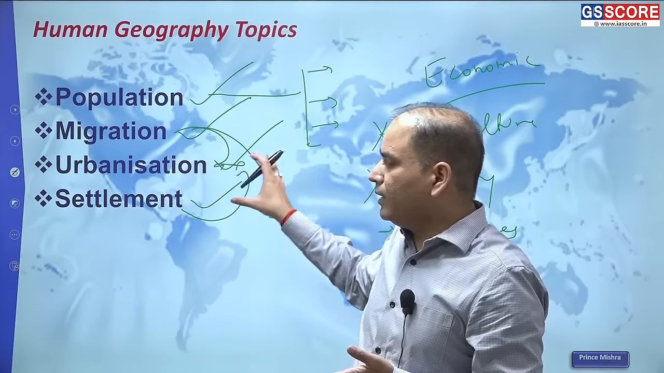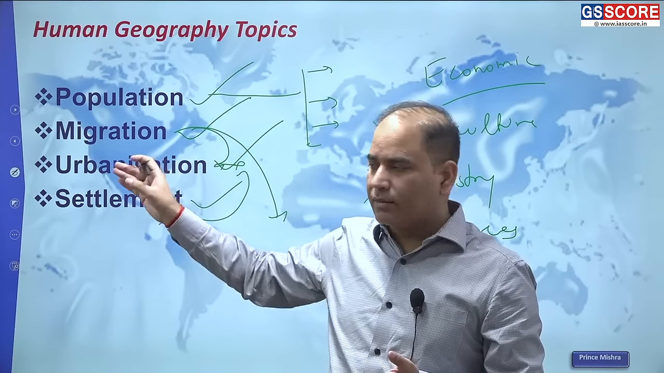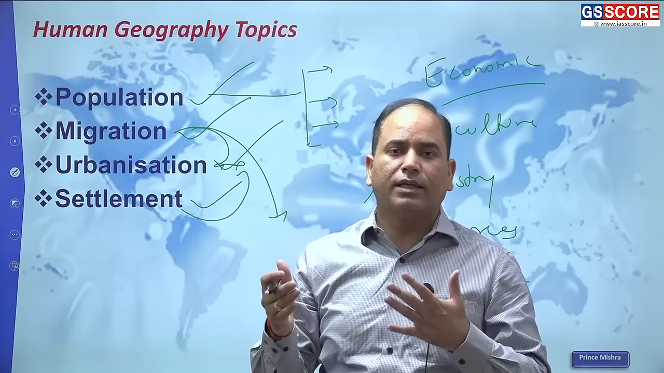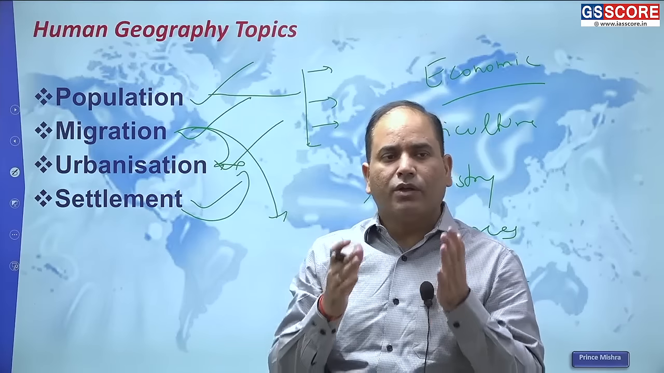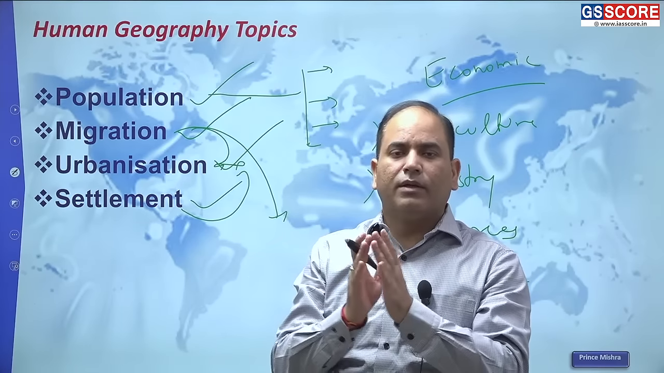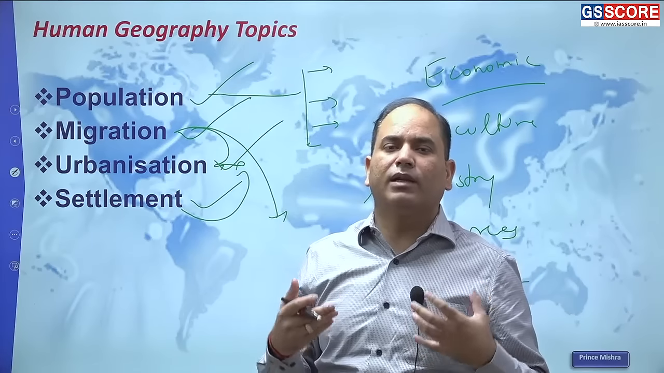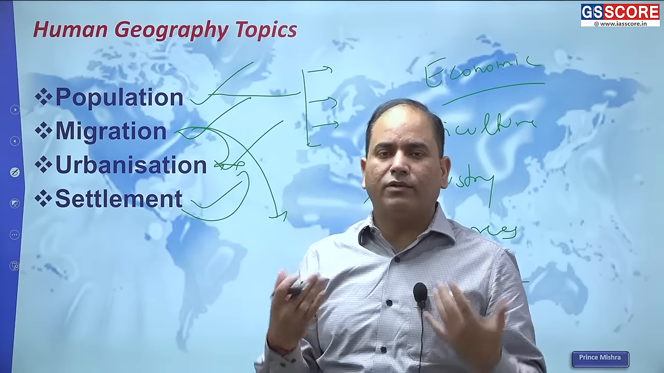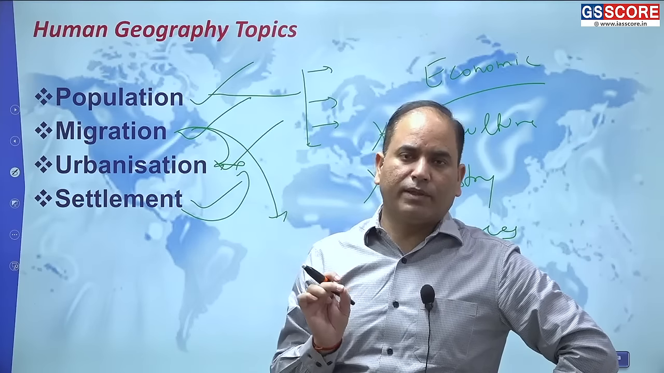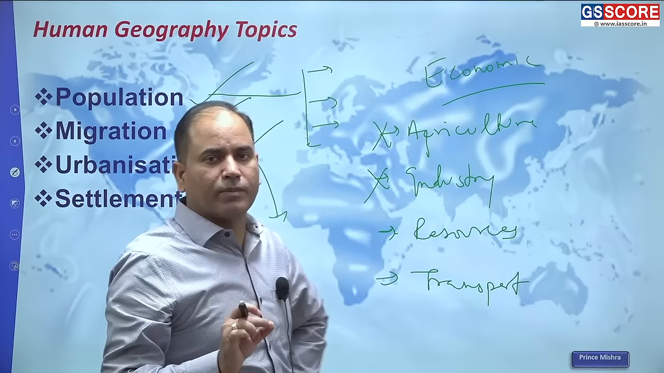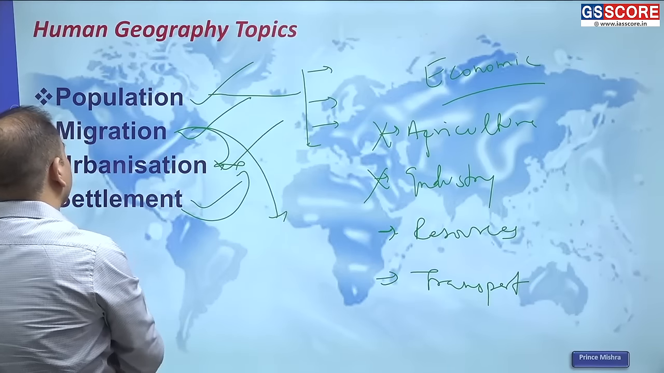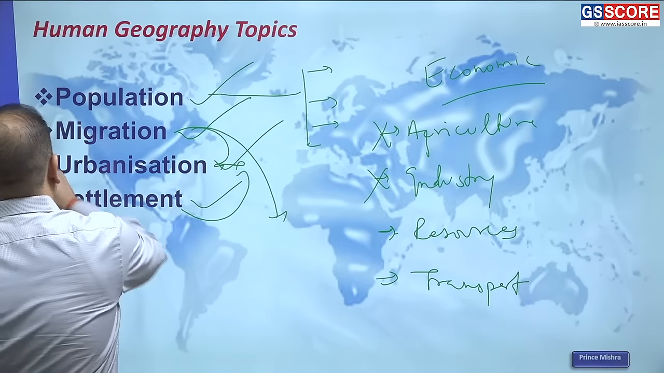If you go for individual study of these topics like population, migration, urbanization, settlement, agriculture, industry, trade, transport, resources, water issues, you might be able to perform well in your prelims. But for the mains examination, when you answer issue-based questions, your knowledge of the interlinkages of topics will be checked. Alright, so you are supposed to study population, migration, urbanization and settlement.